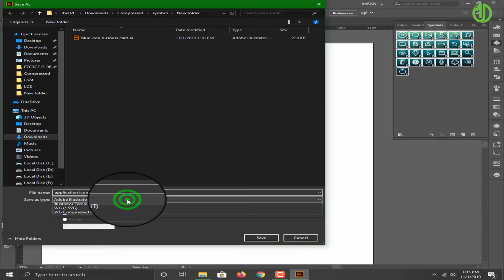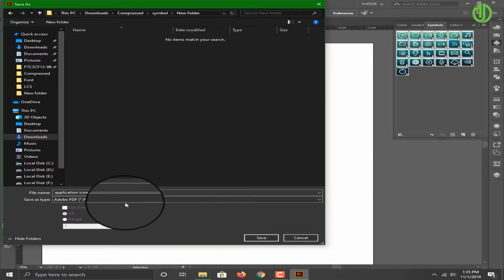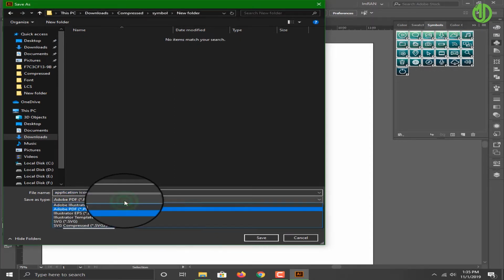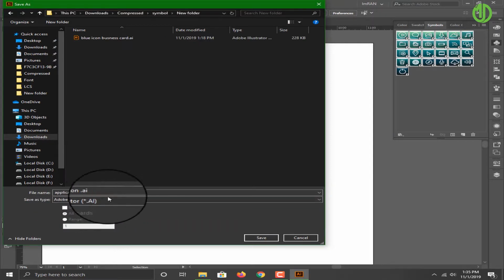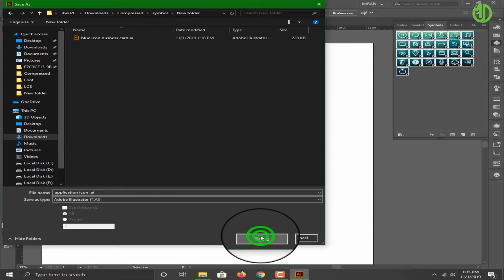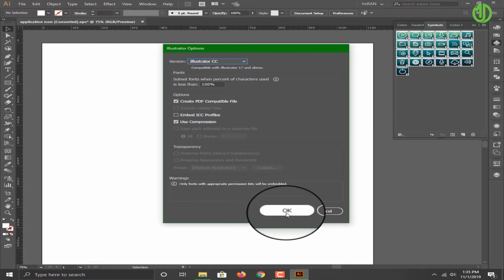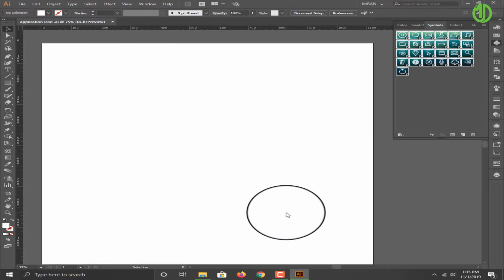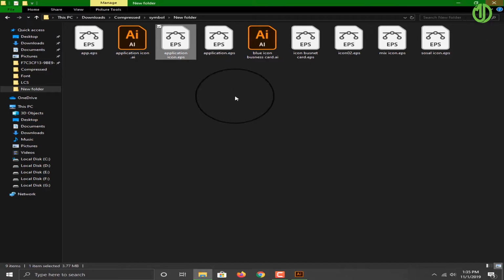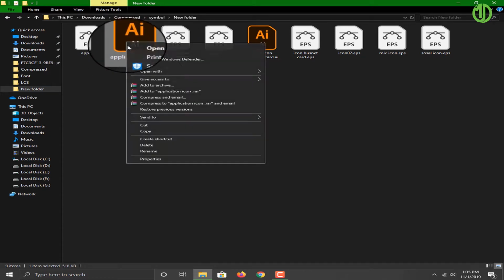Name it and click on AI and save it. Okay, and it is installed. The application icon, this is my symbol. Copy it.